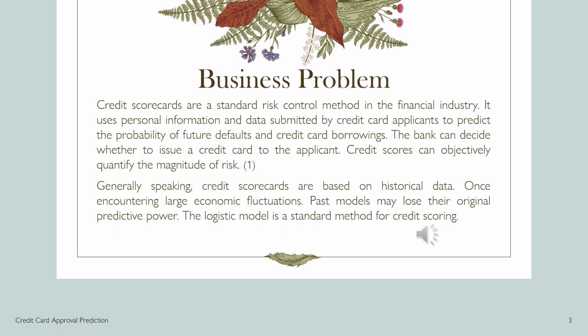Now coming to the business problem. At present, with the development of machine learning algorithms, more predictive methods such as boosting, random forest, etc. have been introduced into credit card scoring. However, these methods often need better transparency. It may be difficult to give customers and regulators a reason for rejection or acceptance.